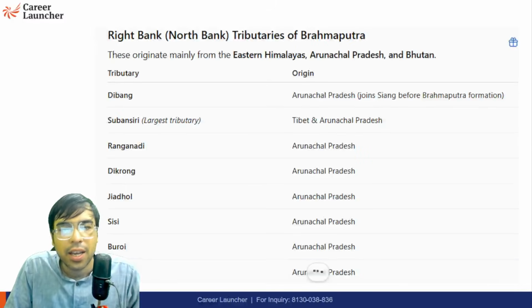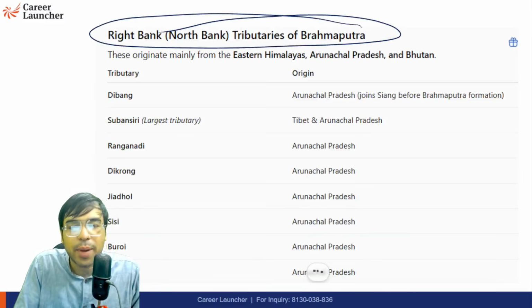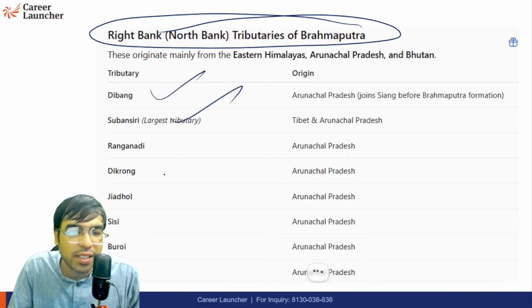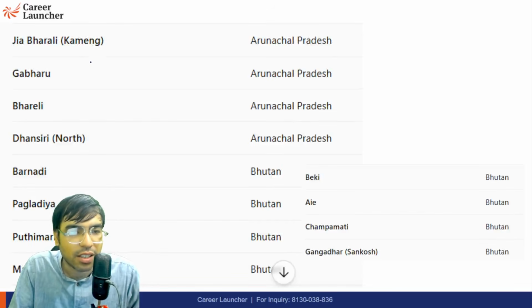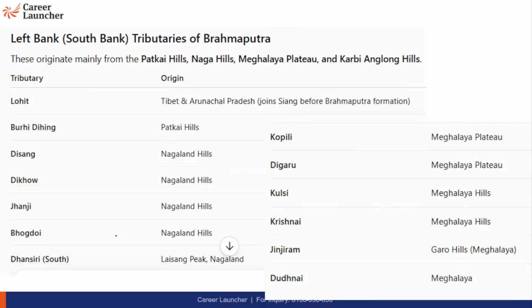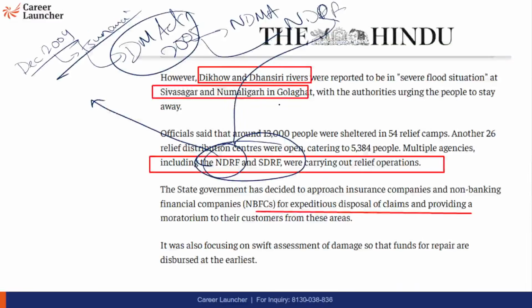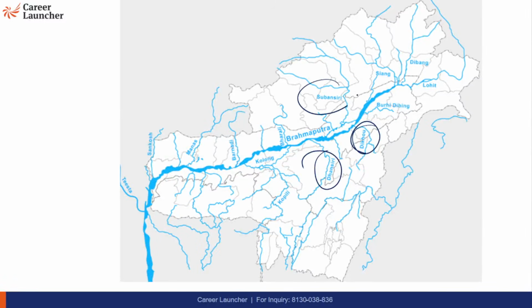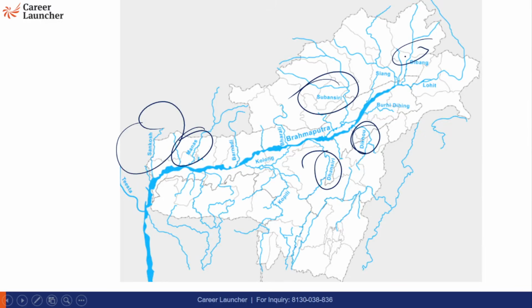Okay. Now, the right bank tributaries of Brahmaputra and the left bank tributaries. On the right bank, you can see Dibang, Subansari, and these are the prominent ones I have discussed. Then there is Manas. So right bank tributaries, you can see, are Subansari, Manas, Sankosh, Dibang. These are the right bank tributaries.